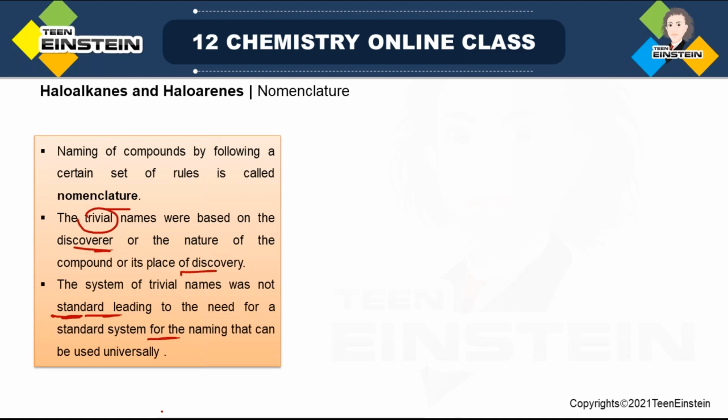So obviously they are not standard, and a standard system must be used so that we can use the names universally. Suppose you are here, you are saying one name, and someone at another corner of the world is using some other name, so there will be some confusion. So there must be the same name for a particular compound. If it does not have the same name, there will be confusion. So that is why some standard system, which is mostly the IUPAC nomenclature, is required. This is the importance. But trivial names and common names will also always be there.